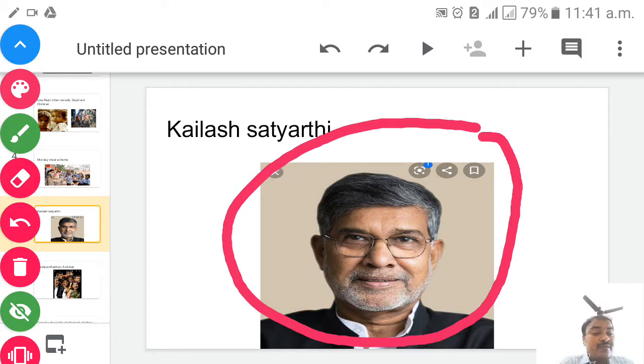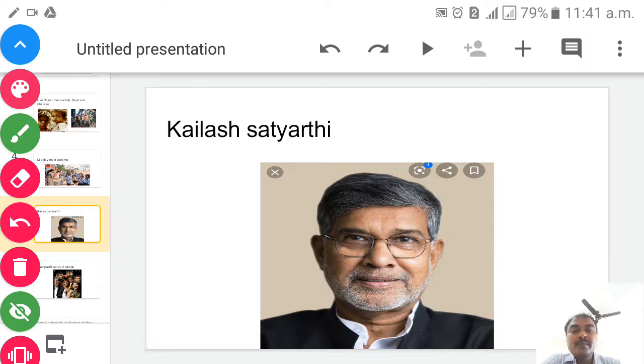So how will he help the socially deprived children? By bringing them from the dhabas, by bringing them from begging, by bringing them from the kidnappers, and he will call all those children to his own foundation, that is Bachpan Bachao Andolan. There he will provide them education, children, isn't it? This is about whom here, children? Kailash Satyarthi.